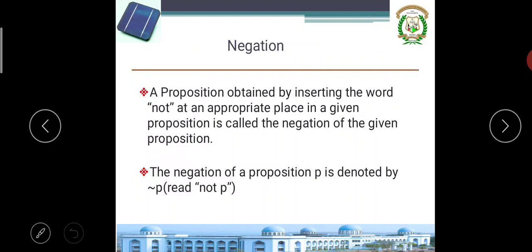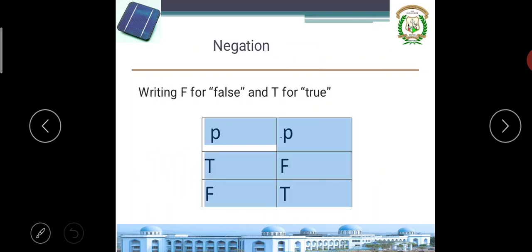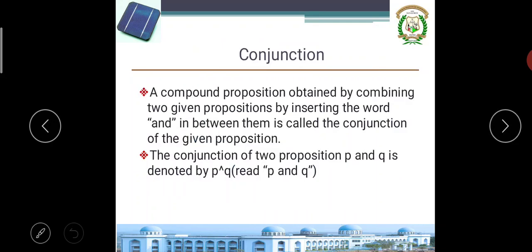For example, P is a proposition, not P is the negation. If P is true, the negation of P is false. If P is false, the negation is true. It is like this: I am good is a sentence, I am not good is the negation. So next is conjunction. What is conjunction?